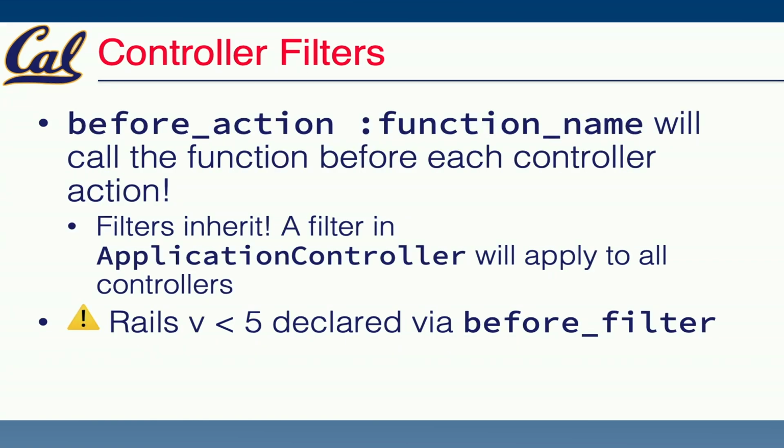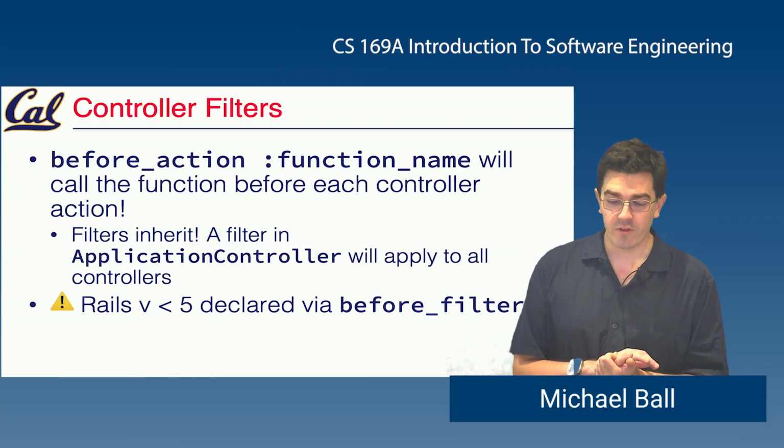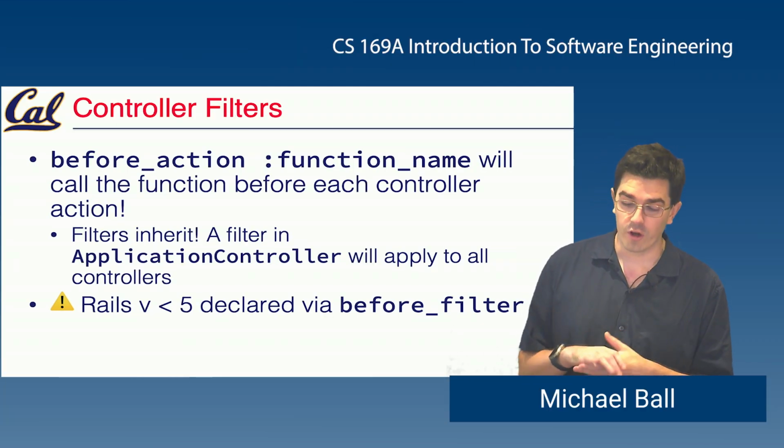So in modern Rails, the function that you call is before_action with a colon and the function name as a symbol. So again, typical Ruby pattern here. before_action is just, again, a function built into Rails. Its arguments are a function name as a symbol, and optionally some stuff that we'll see, like conditional arguments as well.